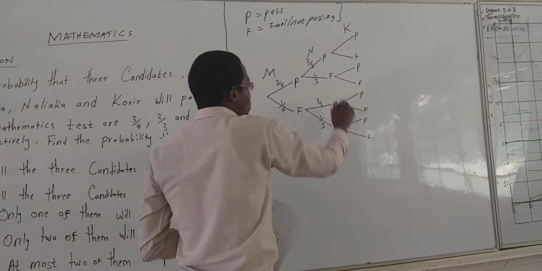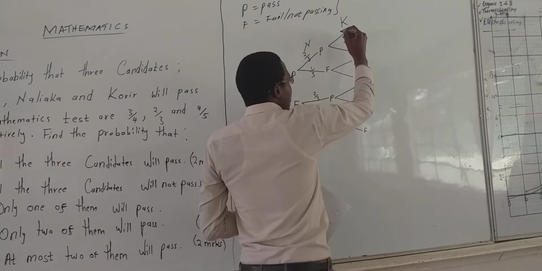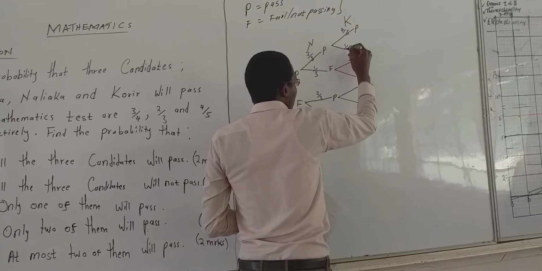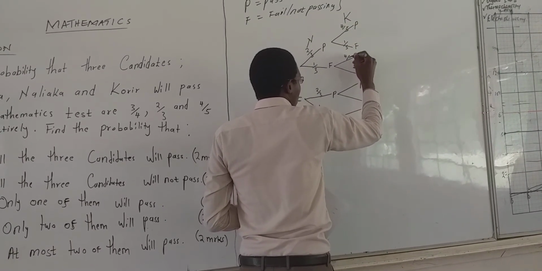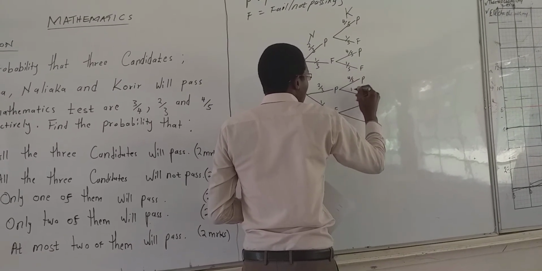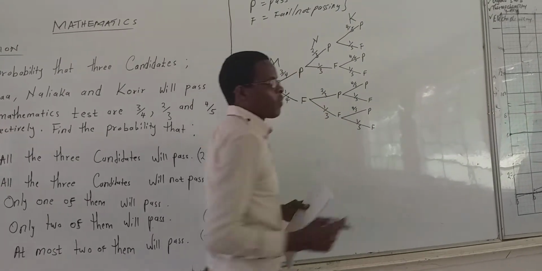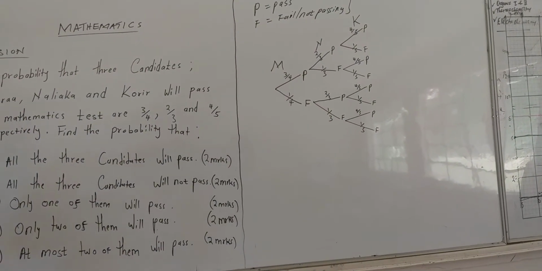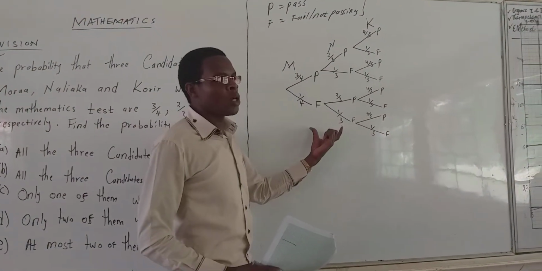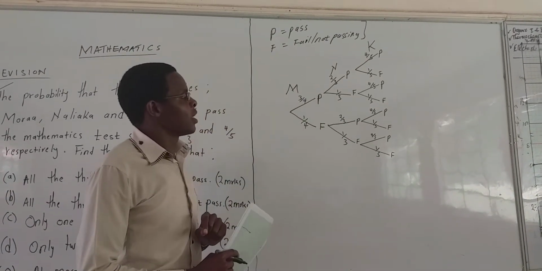This section is for Korea, this one is for Nariaka, and this one is for Mora. Korea passing will be 4 over 5, meaning the one for failing will be 1 over 5. That is our tree diagram showing the possible outcomes of Mora, Nariaka, and Korea, failing and passing respectively.